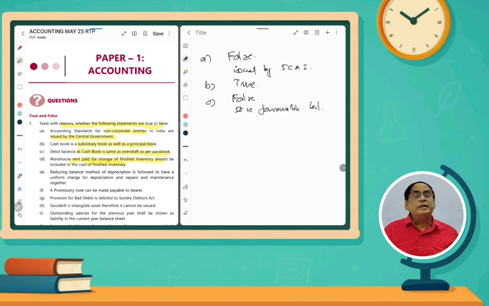Sometimes you have to pay some godown rent or warehouse rent, whatever it may be, in order to safeguard the finished goods. So will these expenses be entered in the cost of the finished goods? Is it so? Please tell me. Actually, normally the warehousing cost will not be added to the cost of the finished goods. Understand?